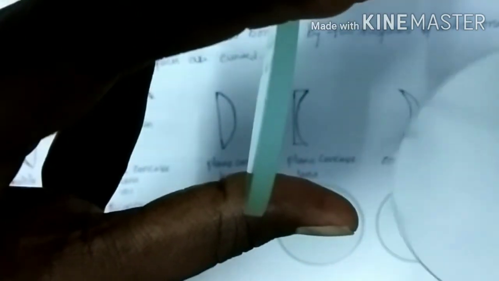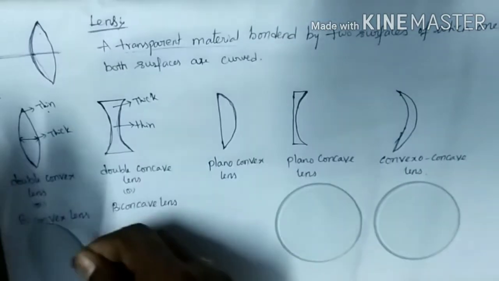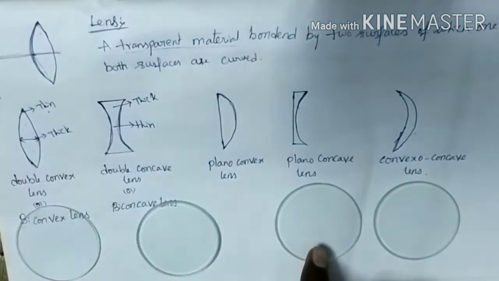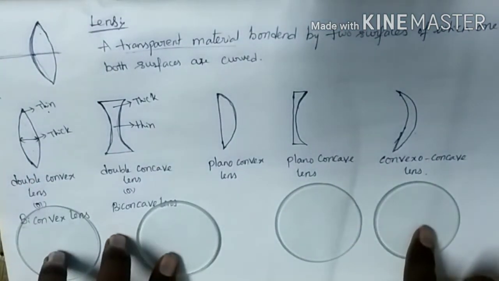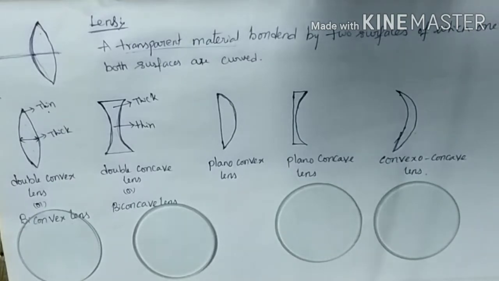So this lens is called a biconvex lens and this lens is called a biconcave lens. And this one is a plano-concave lens and this one will be the convexo-concave lens. Okay, children.